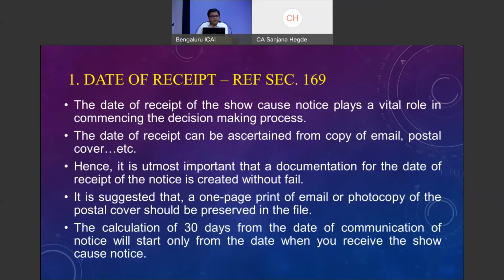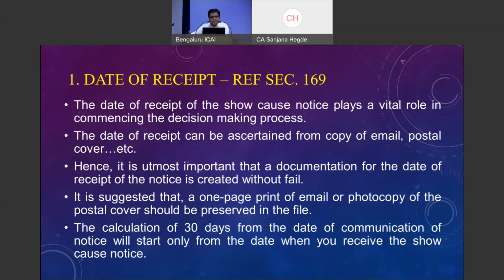If they are going to the office and giving the notice to a regularly employed person for the business, I can even stretch my imagination to include a person who is my gatekeeper, who is on my rolls. I have not outsourced the security services; he is employed for my business. I can stretch and say that if they give it to the security person, that is even treated as a valid service of notice. They have even included that they can come to the residence of the assessee, see any adult member available, and hand over a notice copy to them. That is also treated as a valid service of notice.